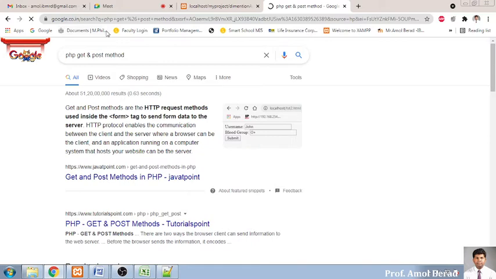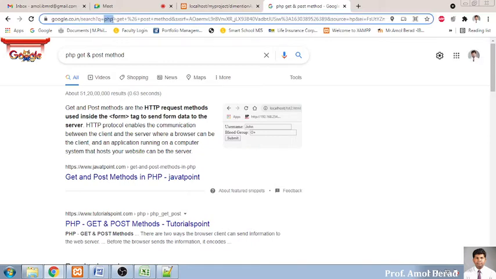Now see, in this you will see I have given php space. See, it is converted into plus. Now see, the space is converted into a plus symbol, then get, and now see I am using the ampersand symbol. Now it is converted into hexadecimal. This is the hexadecimal being created.